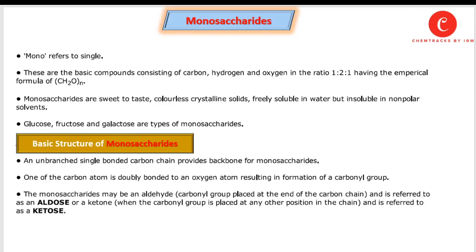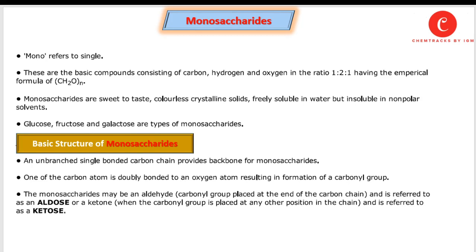The simple carbohydrates are classified into monosaccharide, disaccharide, and oligosaccharide. So the first example of simple sugar is monosaccharides. Mono refers to single. These are the basic compounds consisting of carbon, hydrogen, and oxygen as core elements in the ratio of 1:2:1, having the empirical formula of CH2O n. Monosaccharides are sweet to taste, colorless, crystalline solids, freely soluble in water but insoluble in nonpolar solvents.